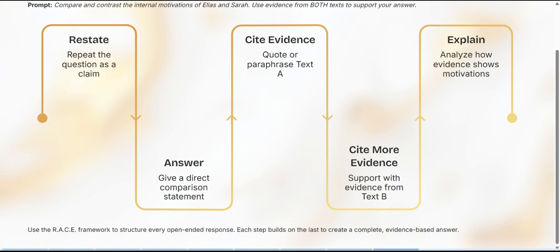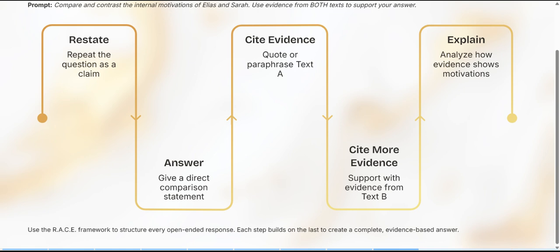C, cite textual evidence, quote or paraphrase the text. A, and then cite more evidence, support with evidence from text B. And E, explain. Analyze how evidence shows motivations. Use the RACE framework to structure every open-ended response. Each step builds on the last to create a complete evidence-based answer.